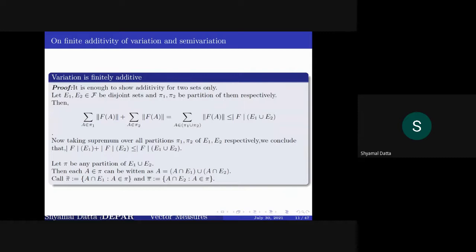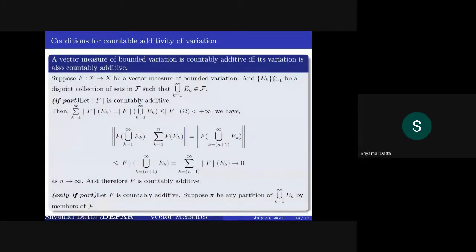variation over B is greater or equal to variation over A. Also, semi-variation is subadditive, because you have already proved that variation is finitely additive. So applying this on x star f, you can prove this also. Okay. Now here is a condition such that a vector measure of bounded variation is countably additive. This condition actually says that a vector measure of bounded variation is countably additive if and only if its variation is also countably additive.